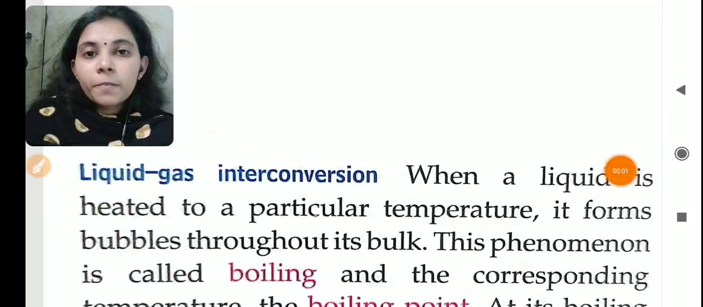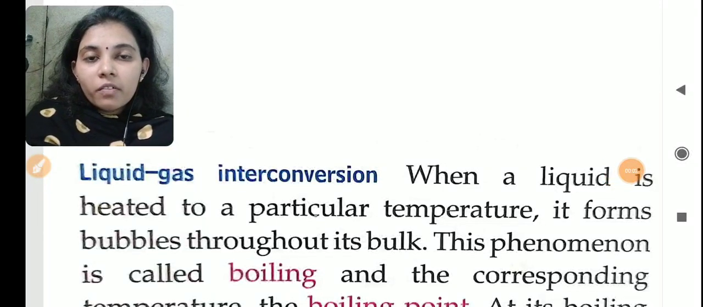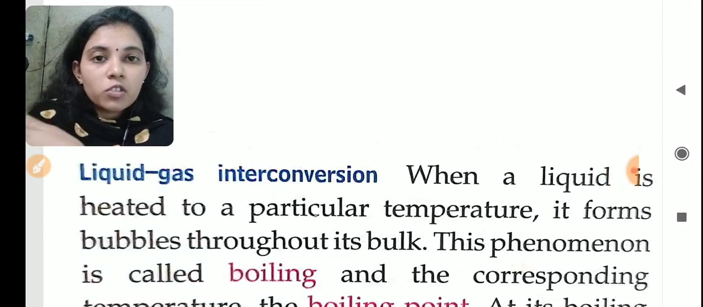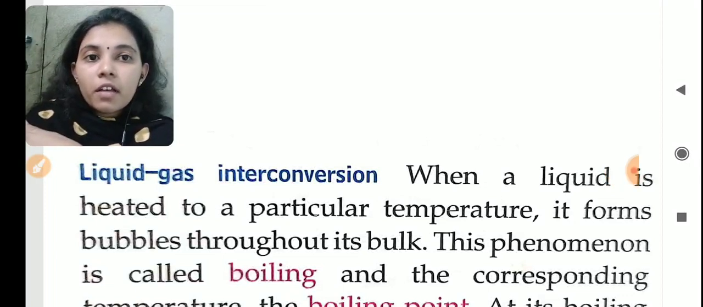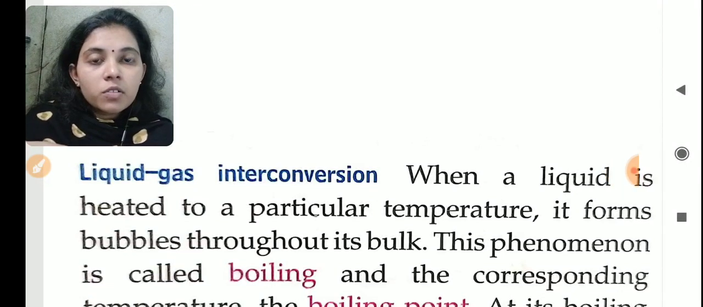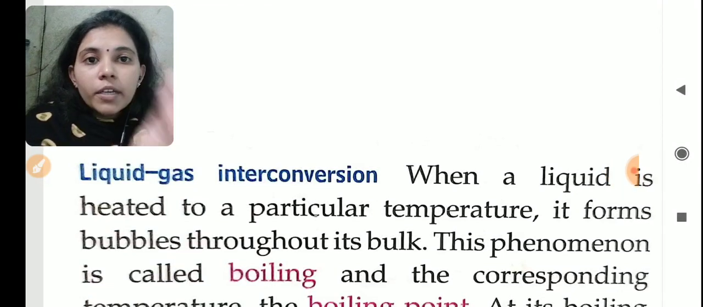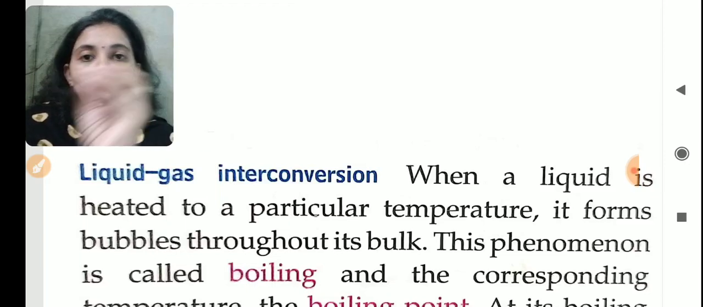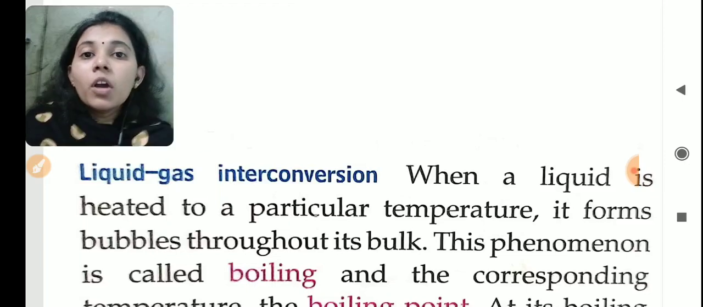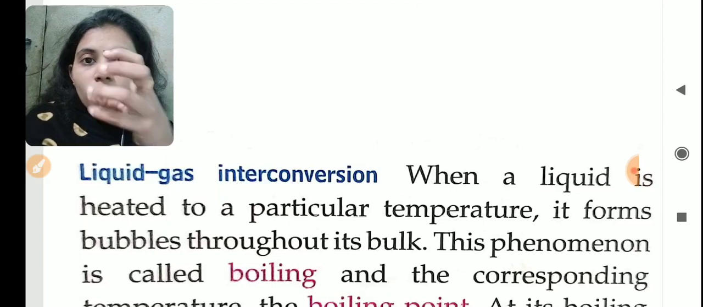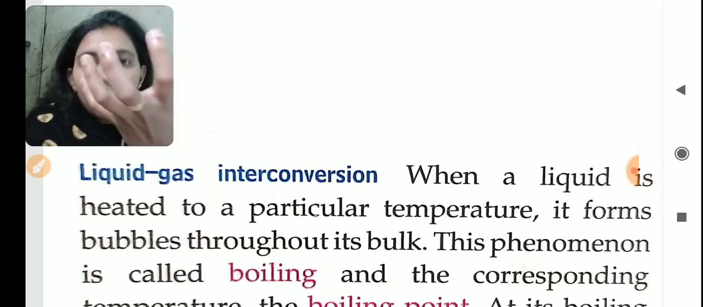Good morning, children. Today we are continuing our last topic, that is liquid-gas interconversion. Yesterday we studied solid to liquid interconversion, that means how a solid will be converted to liquid. How do we convert a solid? We convert it to liquid by melting.